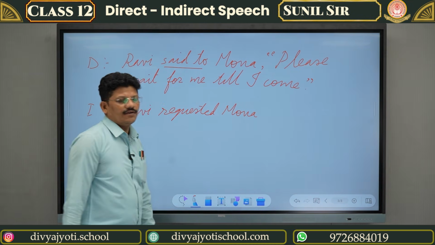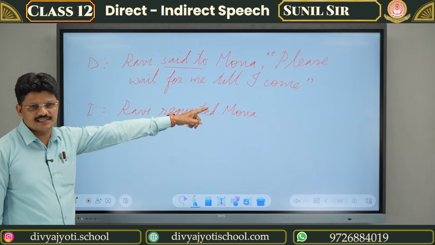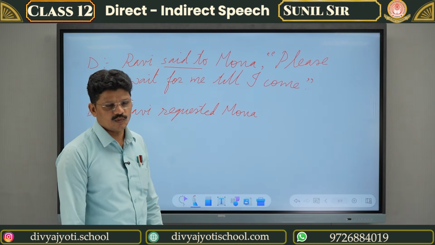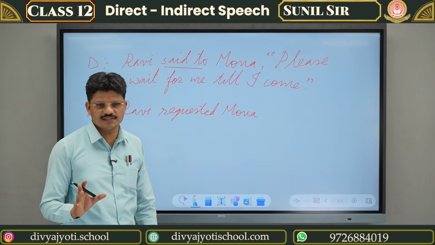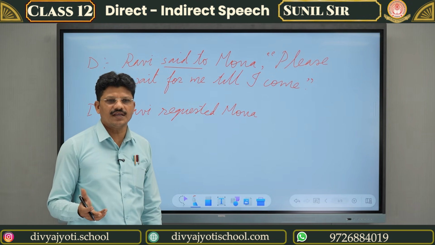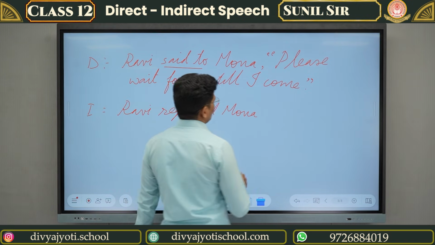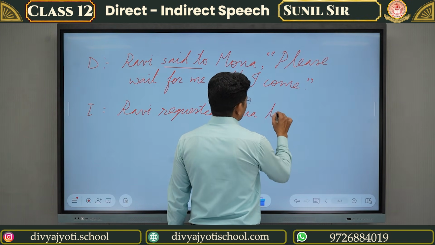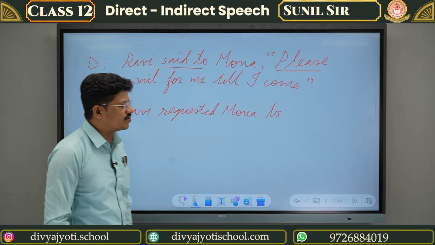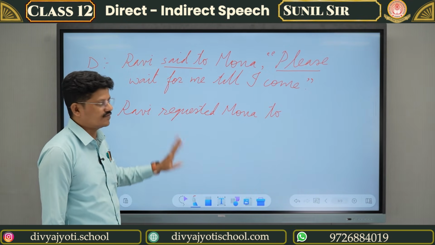Know that when the inverted comma sentence is imperative, we have to use the conjunction to. Okay, so Ravi requested Mona to. Then you don't have to use please once again, because we have put requested, so please comes under request.